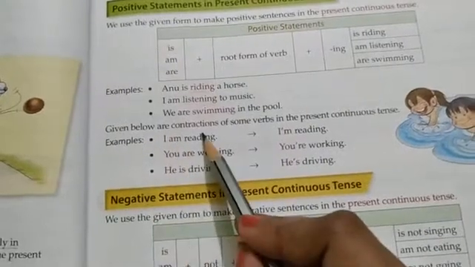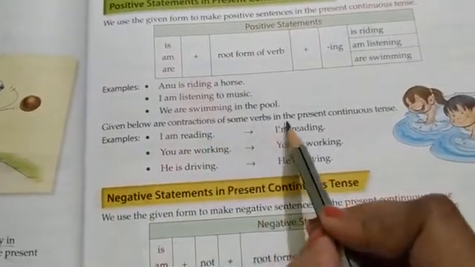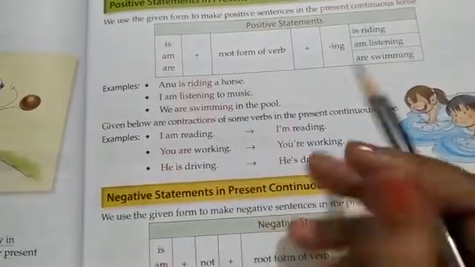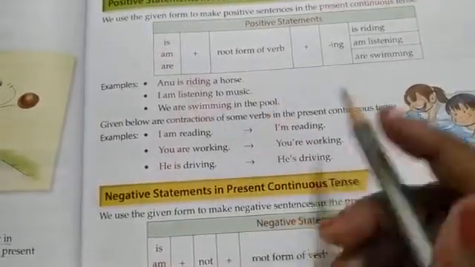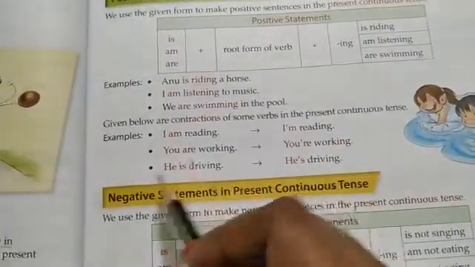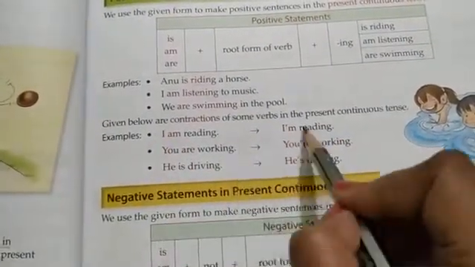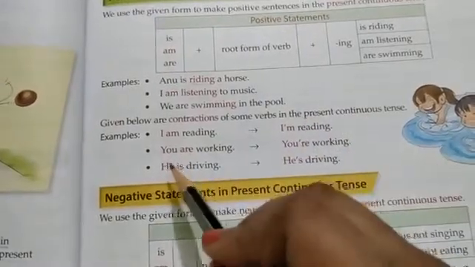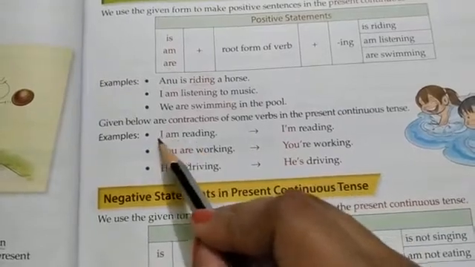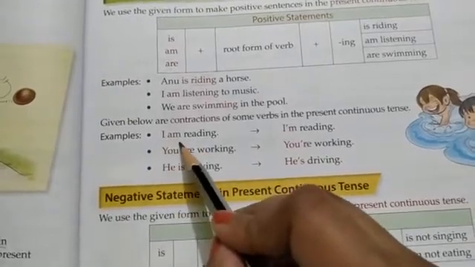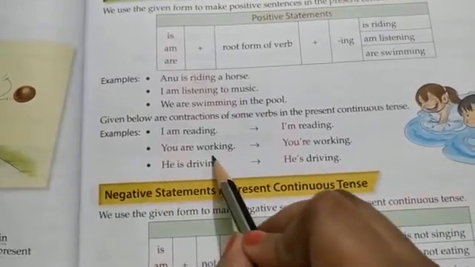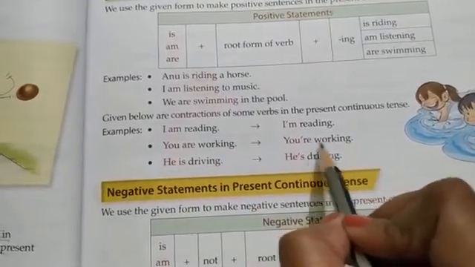Given below are contractions of some verbs in the present continuous form. There are some short forms of some verbs. Let us see what happens. Instead of I and am, we write I'm reading. You are working becomes you're working.